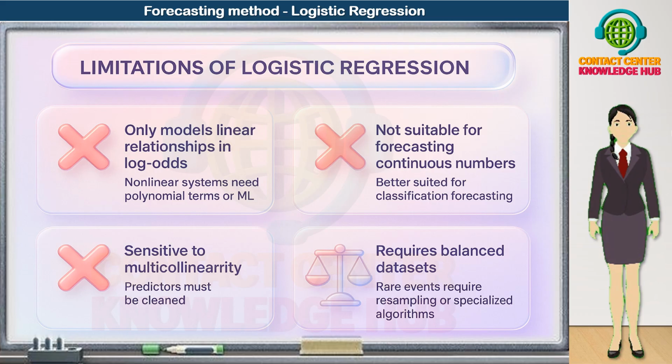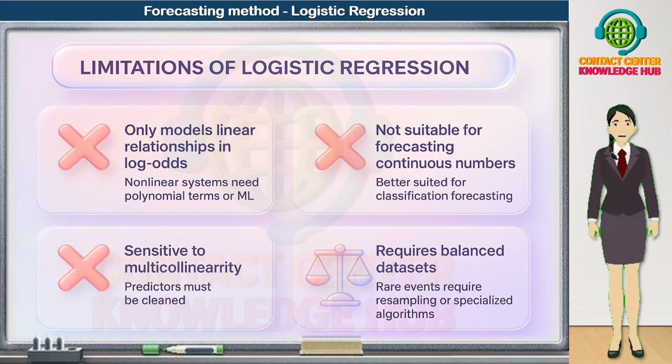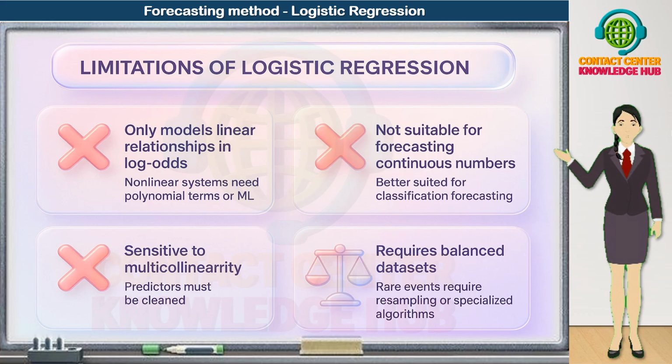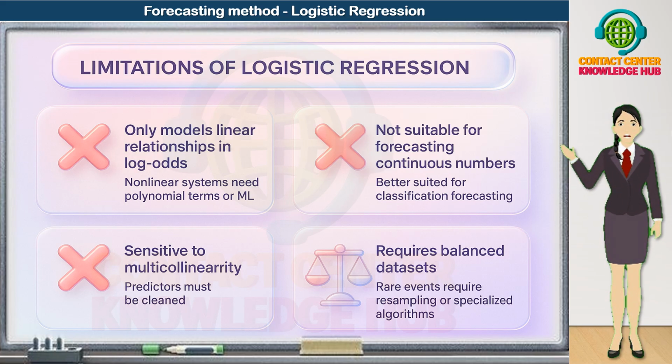So, while logistic regression is a powerful and widely used tool, remember its main limitations. It assumes linear relationships in log odds. It is not for continuous number forecasting. It is sensitive to multicollinearity, and it struggles with extremely imbalanced data unless we treat the dataset carefully. Knowing these boundaries helps you choose when logistic regression is the right tool, and when you should reach for more advanced or specialized models instead.